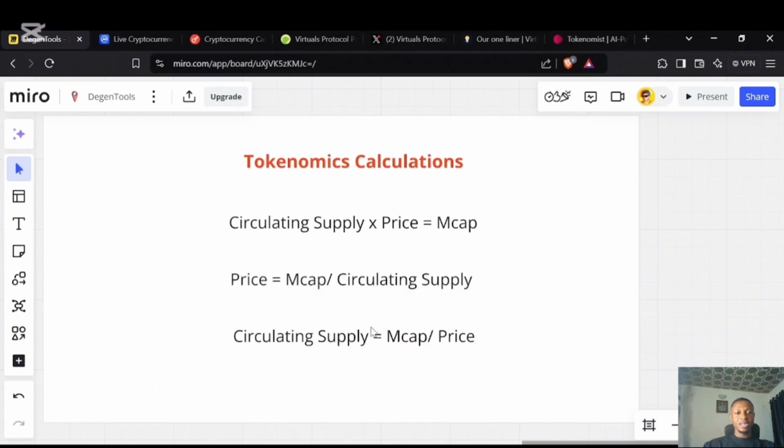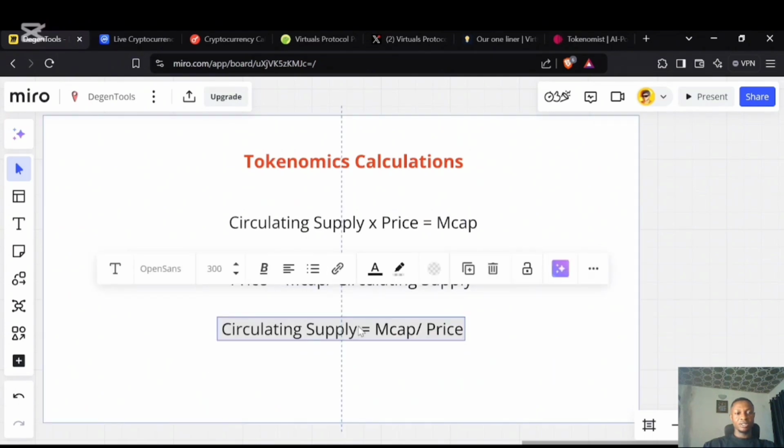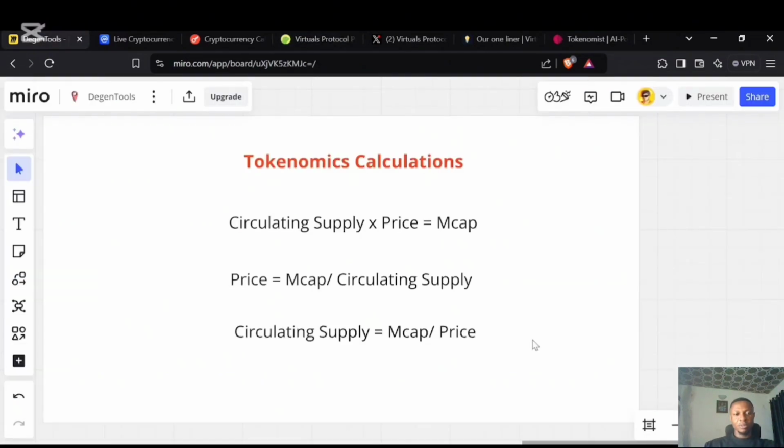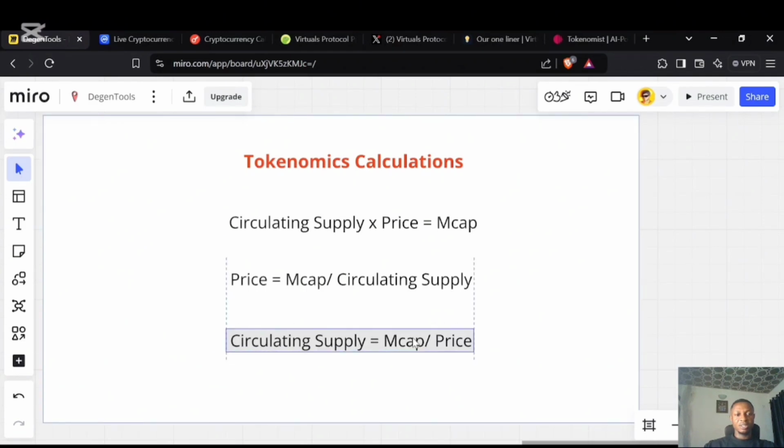We now have the fundamental calculations. Great tokenomics says that 100% of the circulating supply is equal to the total supply. You just want to be sure that all of the tokens are in circulation. But for very new projects, that will not be the case. But if you can get above 60-70% of the tokens, that's fine. There are more formulas, but this gives you a basic, fundamental insight into the market.